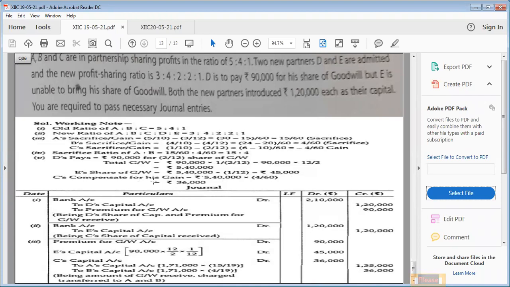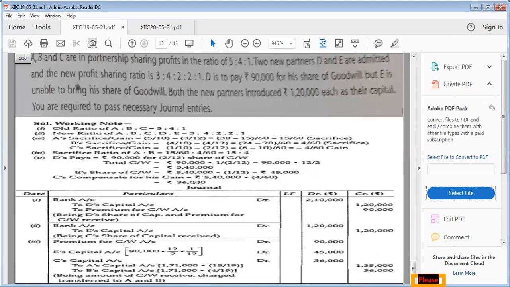Now, how much will C give? Because C is also gaining, he also has to give to A and B. So, according to his gain, he is gaining 4 upon 60. So, 4 upon 60 multiplied by 5,40,000, which was our total amount of goodwill. It means 36,000 will be given by C.